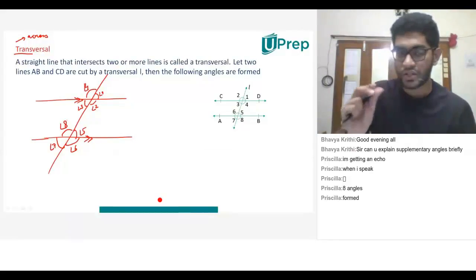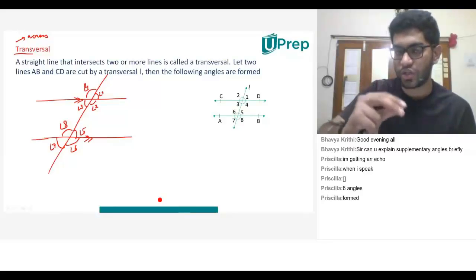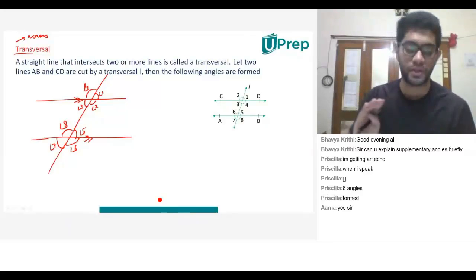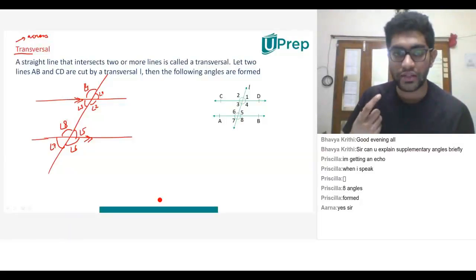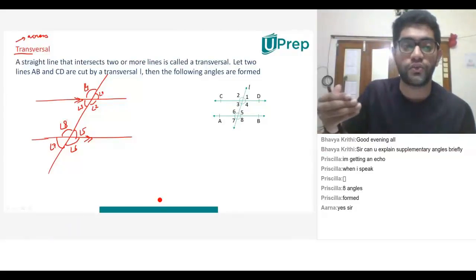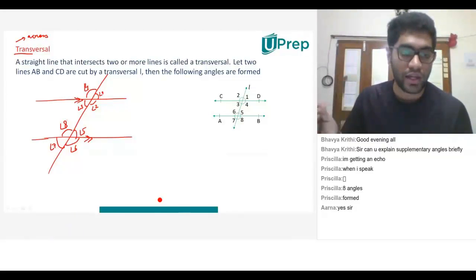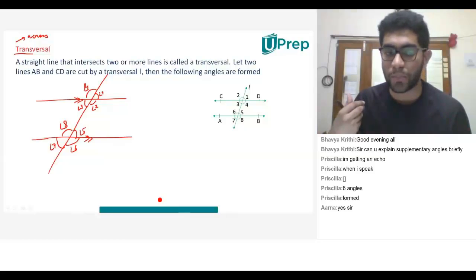Yes, sir. If I go fast, that is because I am assuming that you've understood, since I've explained it previously. Now, I can also see vertically opposite angles. Angle 1 and angle 3 are vertically opposite. Angle 2 and angle 4 are vertically opposite. Angle 5 and angle 7 are vertically opposite. You guys agree?